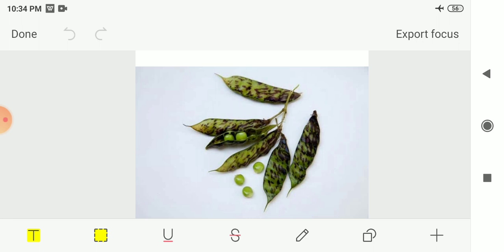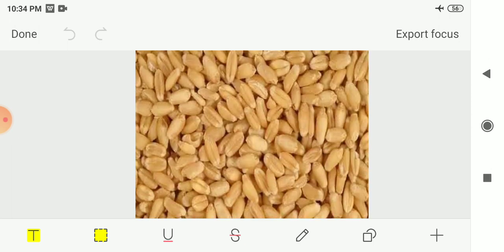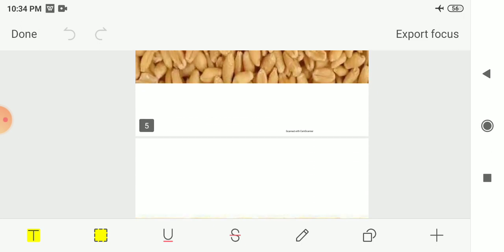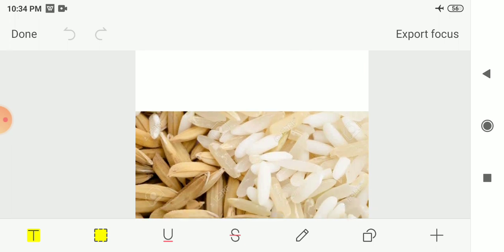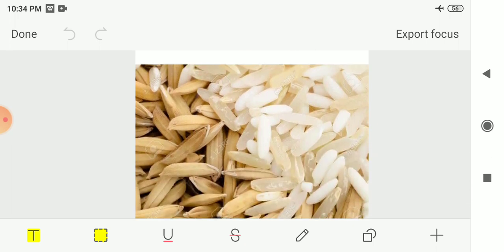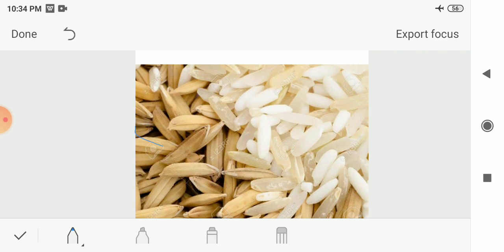So now let us see the examples of cereals. First we had written wheat. So this is wheat, a picture of wheat. Next we had written corn. So this one is corn, that you already know. Next we had written rice. So this is the rice, and here the seeds of the rice are also shown to you.